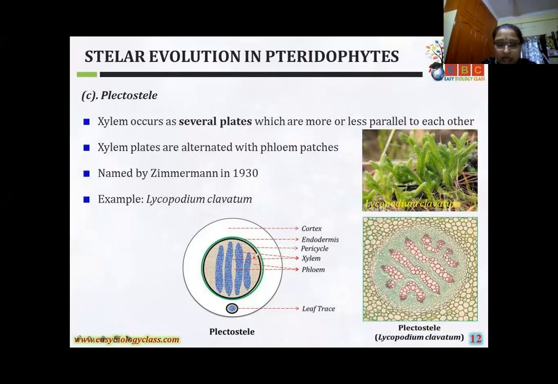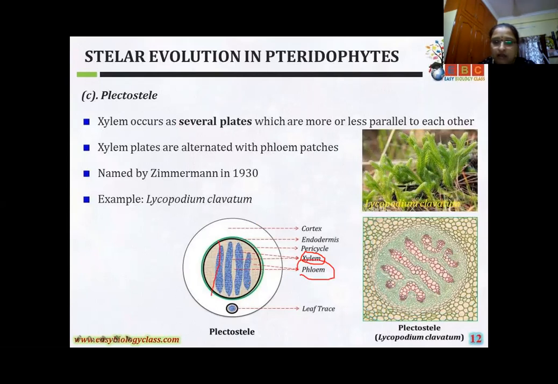See here, girls, the pink color part is there, no? If you draw the diagram, the pink color is always the xylem part. If you observe any chart anywhere, the bluish color is the phloem here, but if you draw phloem, always draw it in green color. In this plectosteel, in this type of actinosteel, the xylem occurs in the form of small parallel plates, like this one plate.